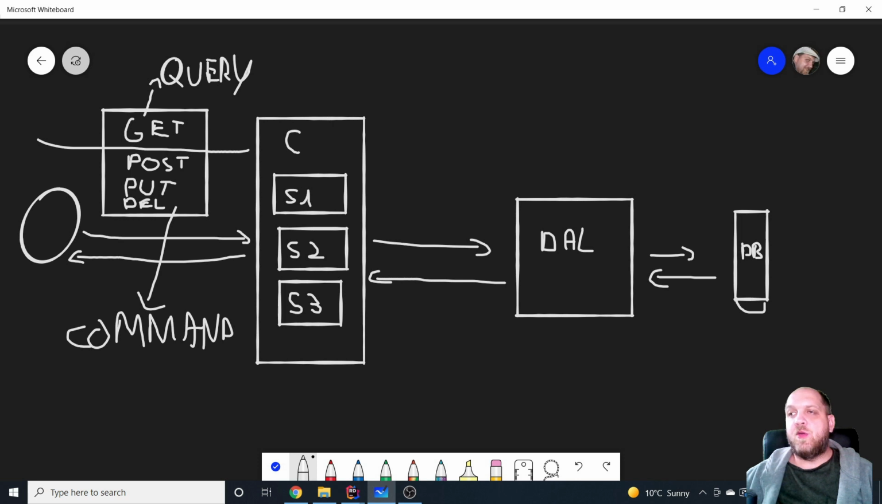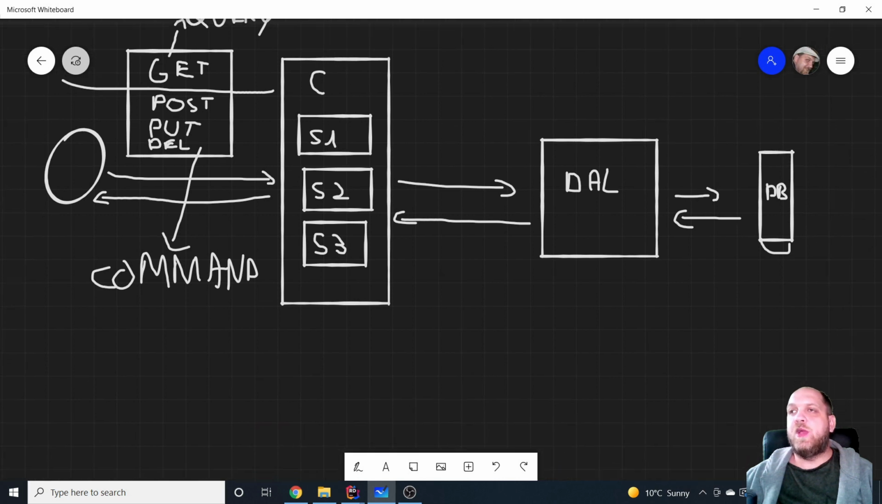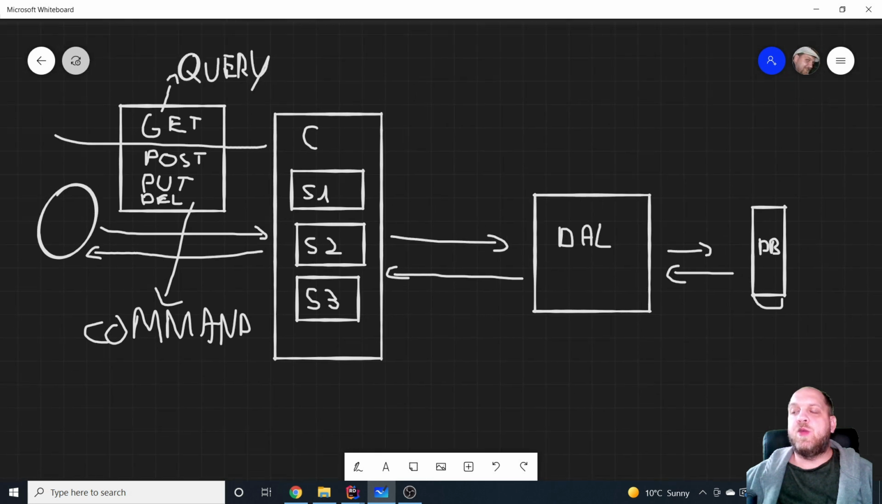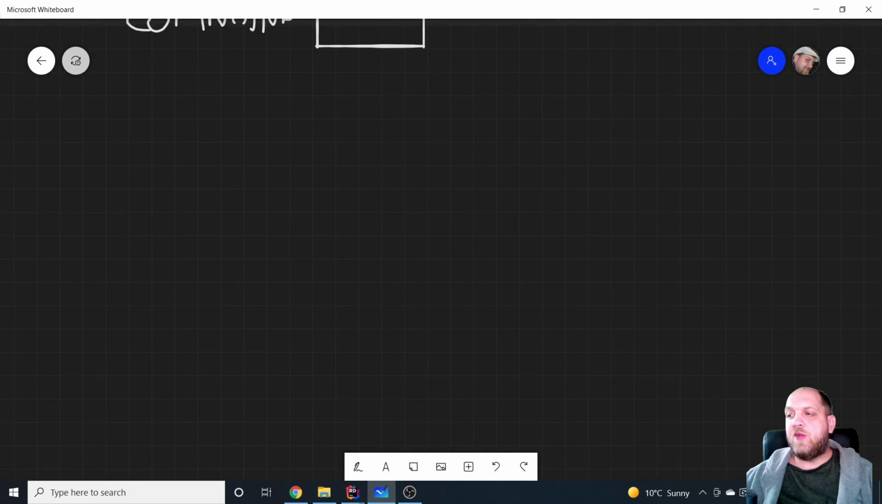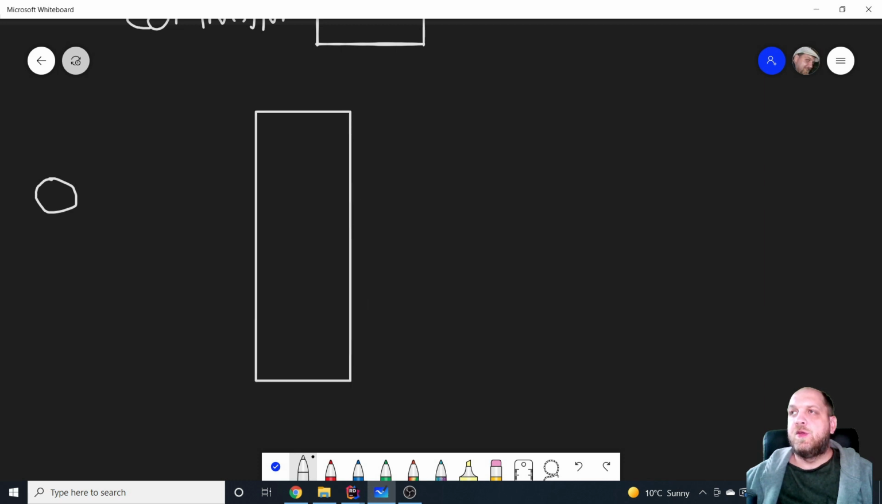Now, what CQRS brings to the table is that we can actually change a little bit the way that we perform things, based on whether the request is a query or a command. And let's try to rewrite everything using this new concept, and here we'll introduce CQRS. So here we have the client, and here we have our application. It could be our controller. So let's name this once again C from controller.